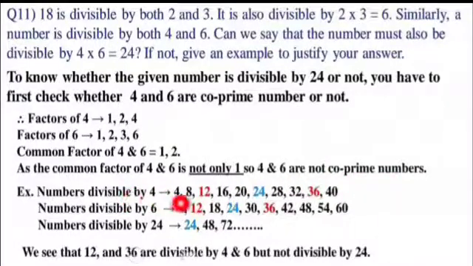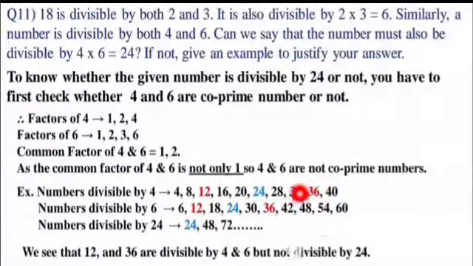So if the number is divisible by 4 and divisible by 6, it is not at all possible that all such numbers will be divisible by the product of 4 and 6, that is 24. See, here I have listed all the multiples of 4. Here I have listed all the multiples of 6. And down here I have listed the multiples of 24 also. Could you see 12, the red one? It is divisible by 4 and 6, but not by 24. 24 is divisible by 4 and 6. See, it is possible, that's why it is all in blue.